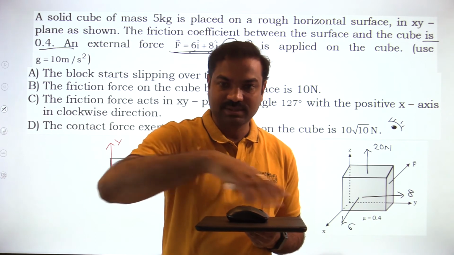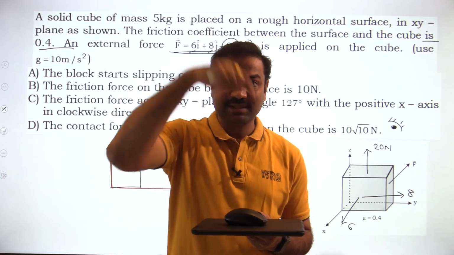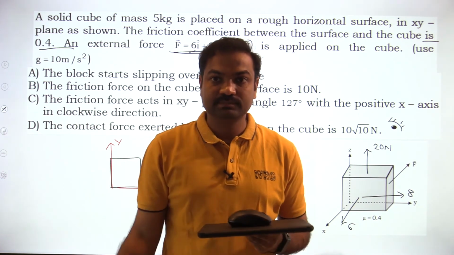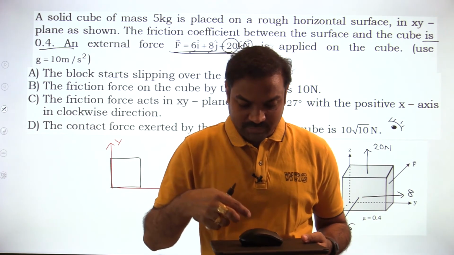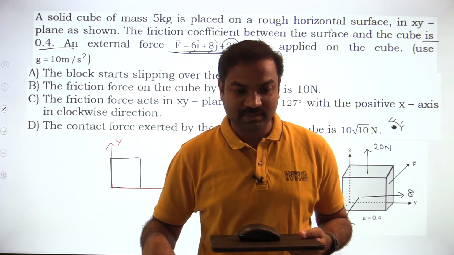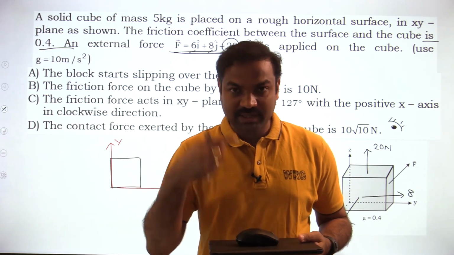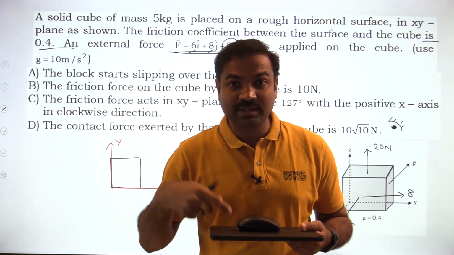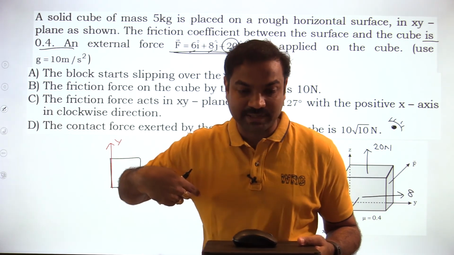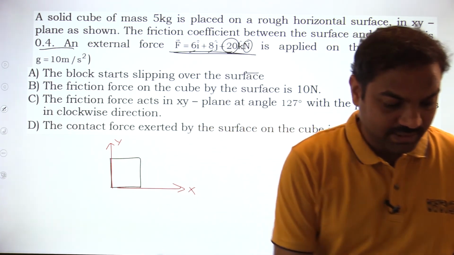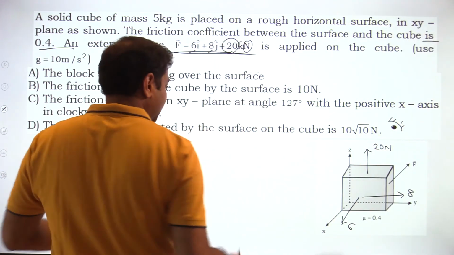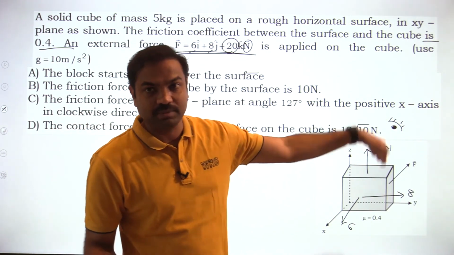Then this is the X axis and this is the Y axis and this is Z. Z is vertical upward. I am looking from the top. So as you are looking from the top, 20 Newton is coming up. Then mg will act in the downward direction. Are you getting my point? Even the normal reaction also comes up. So all of you imagine in such a way that you are observing the block from the top.